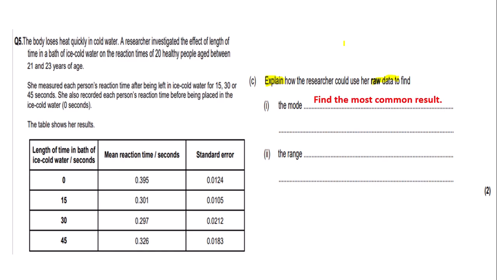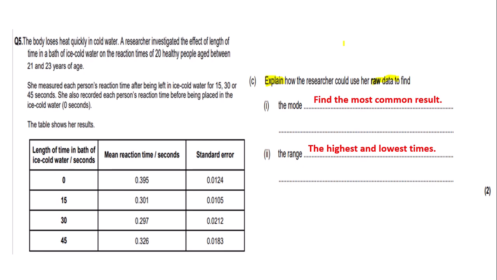So for the mode I've written, find the most common result. And the range, you should already know, is the difference between the largest and the smallest value. However, the question is asking you how the researcher could use her raw data, so we do not need to refer to the difference. So I've put for the range that the highest and the lowest times.